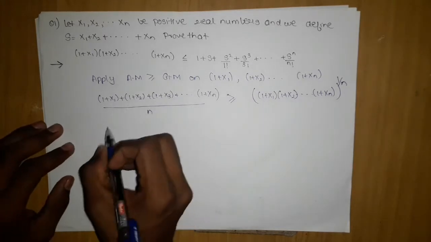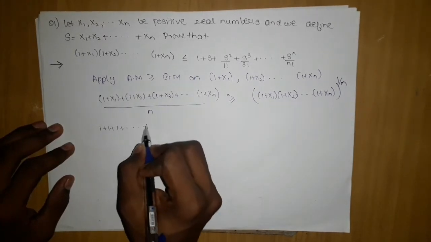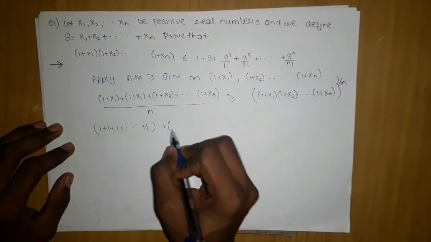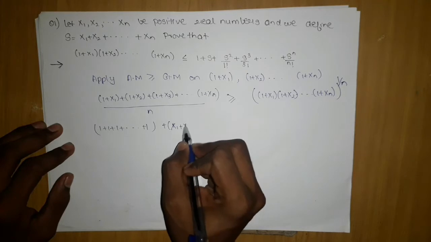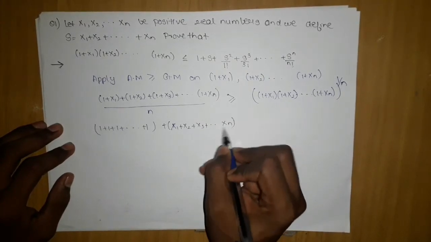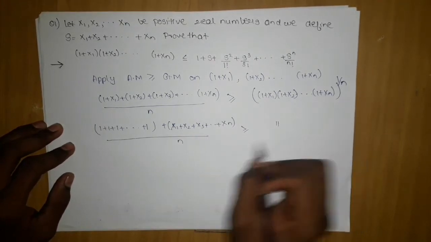If I open, we have 1 plus 1 plus 1 and so on. Here there are n terms, so there will be n plus x1 plus x2 plus x3 and so on till xn, upon n, greater than or equal to the same thing here.